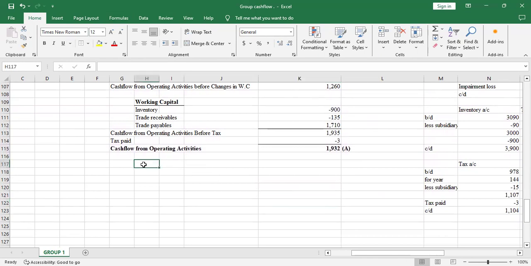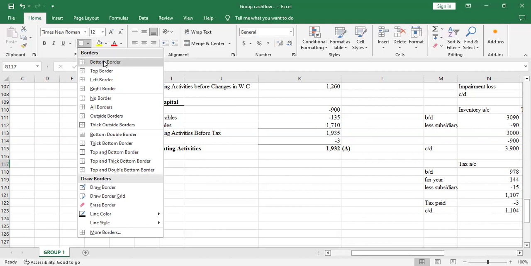So the next will be investing activities. And investing activities, you always check at the non-current assets.